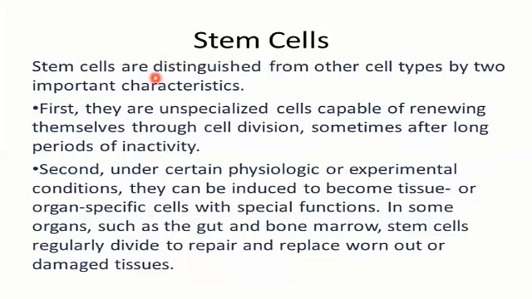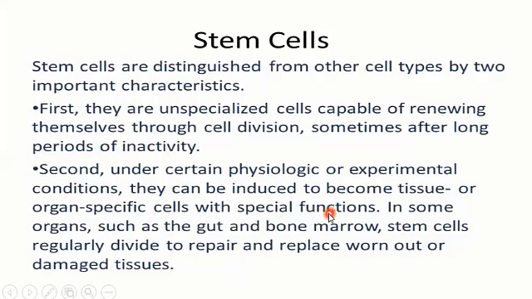Now the stem cells are distinguished from other cell types by two important characteristics. First, they are unspecialized. Unspecialized cells mean that they do not perform any proper function and do not have a proper shape, and they are capable of renewing themselves through cell division, sometimes after long periods of inactivity. Second, under certain physiological or experimental conditions, they can be induced to become tissue or organ specific cells with special functions.